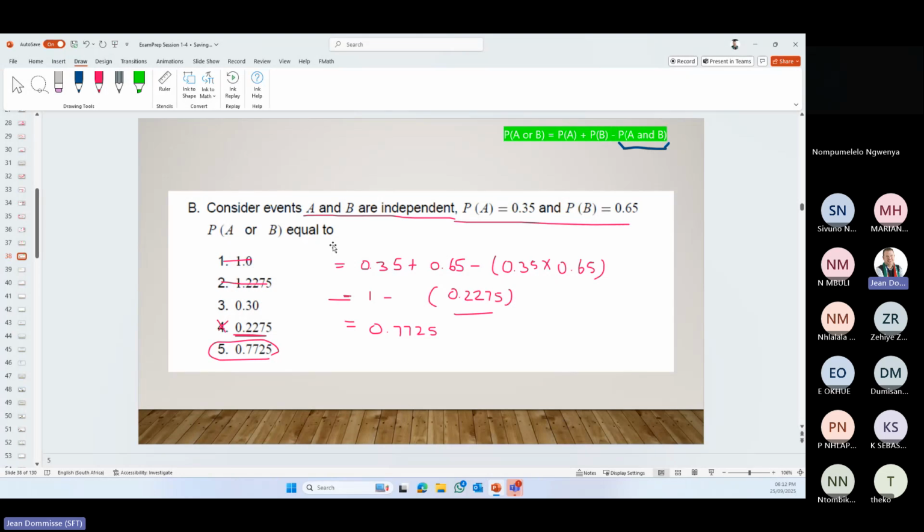So that's important between these two questions: how to identify when something is mutually exclusive, or if I tell you it is, what is your outtake, and if it is independent, what do you need to do with that?